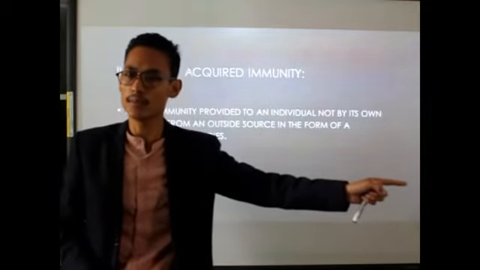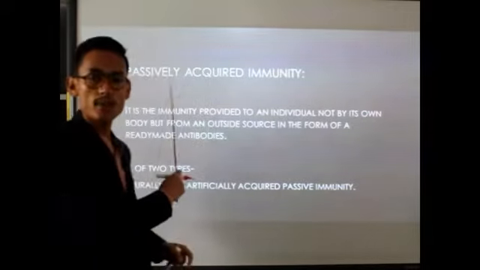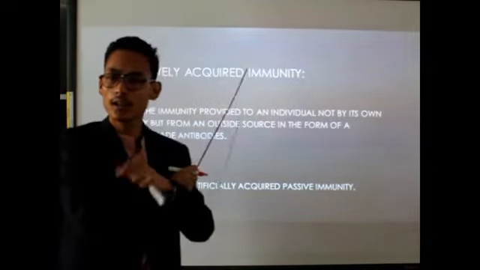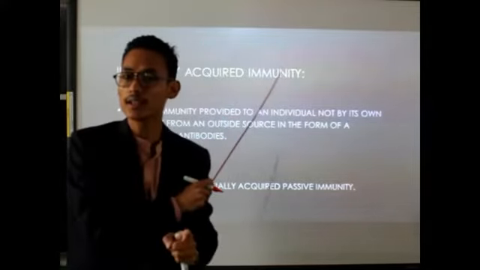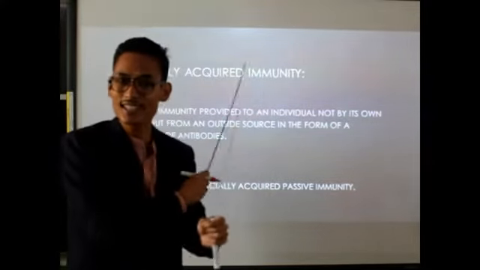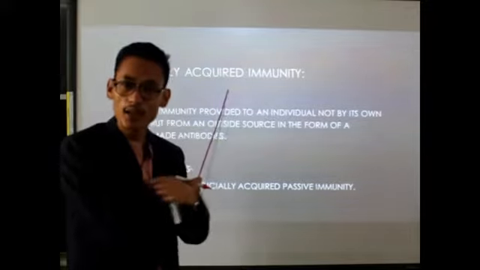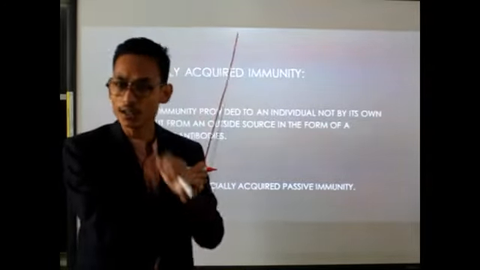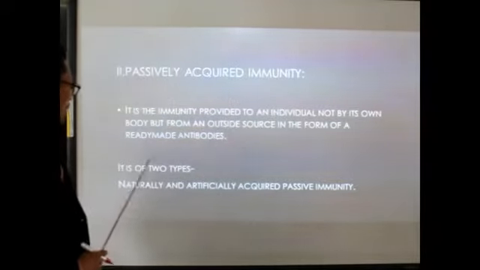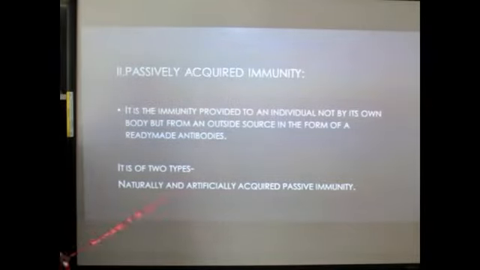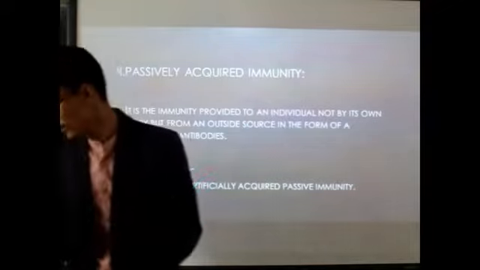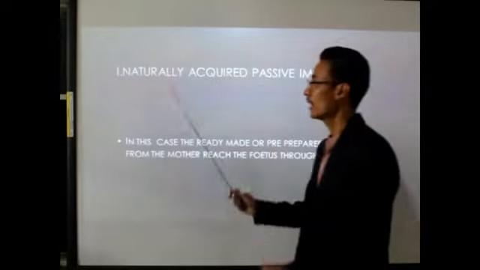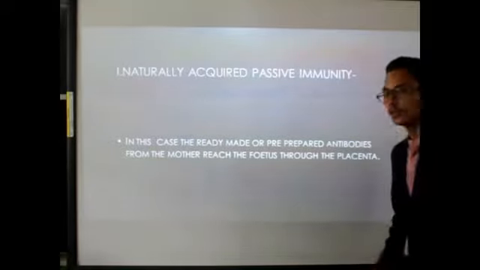It develops long-lasting immunity. But in passively acquired immunity, what we have learned is that our own body is not producing the antibody, but we are taking the antibody produced from other sources, in other animals. There are two types, natural and artificial. So let's see what is naturally acquired passive immunity and artificially acquired passive immunity.